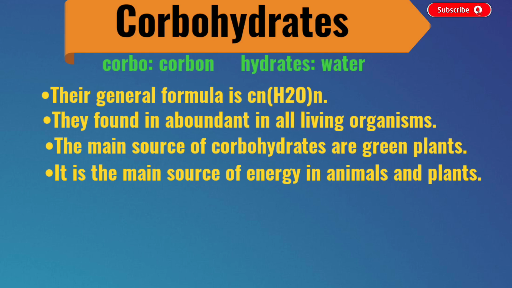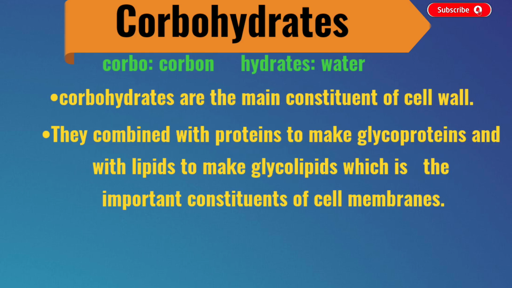Carbohydrates are found abundantly in all living organisms, whether plant or animal. The main sources of carbohydrates are green plants, or we can say vegetables, cereals, and fruits. It is the main source of energy in animals and plants. Carbohydrates are the main constituent of the plant cell wall. Carbohydrates combine with proteins to form glycoproteins and with lipids to form glycolipids, which are important constituents of the cell membrane.